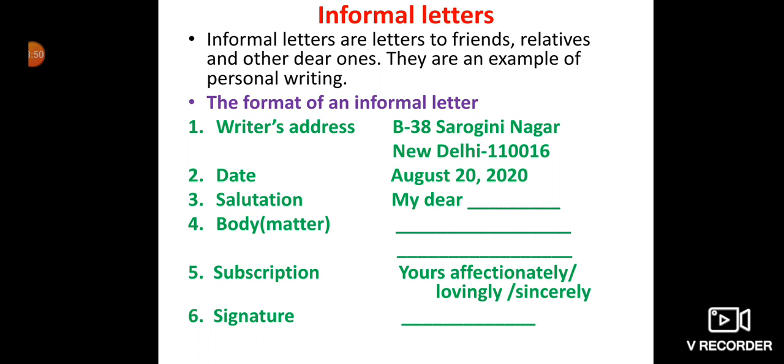But if you are writing simply yours affectionately, nothing else in front of that, yours lovingly, okay, so don't write Y-O-U-R-apostrophe-S. Yours apostrophe S will not come. Simple yours will come, as I have written in this example, yours without the apostrophe, you can see the S. So in this way you have to write your subscription. I hope, children, you understood the format.